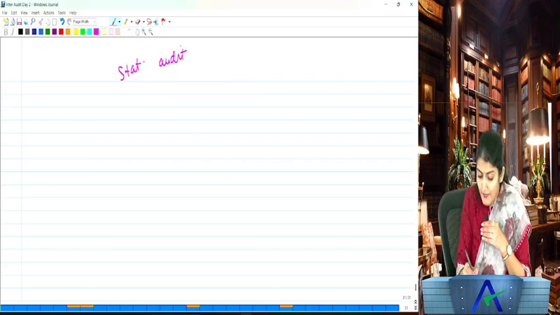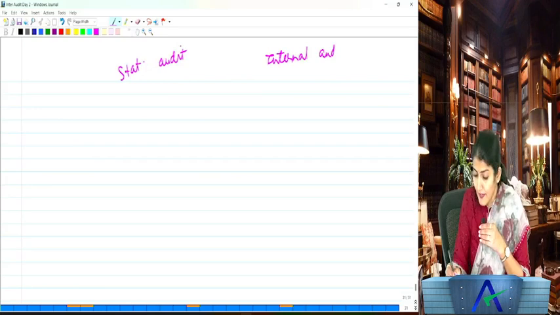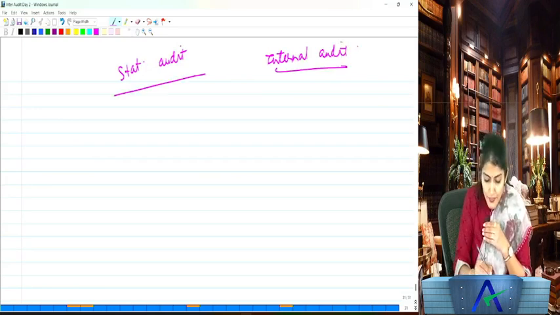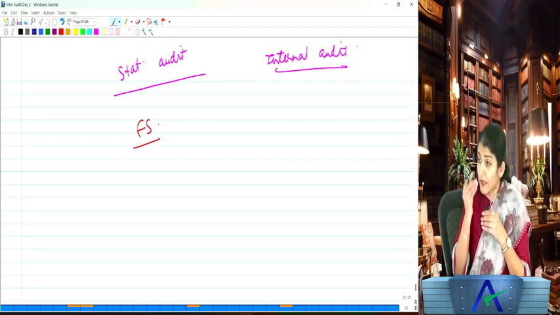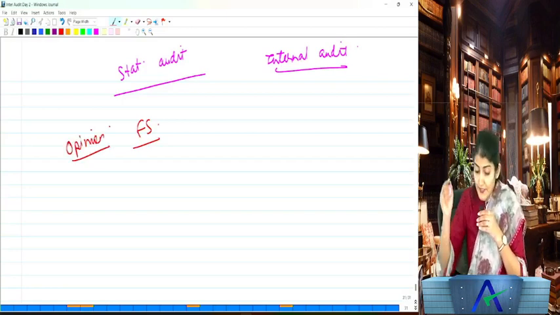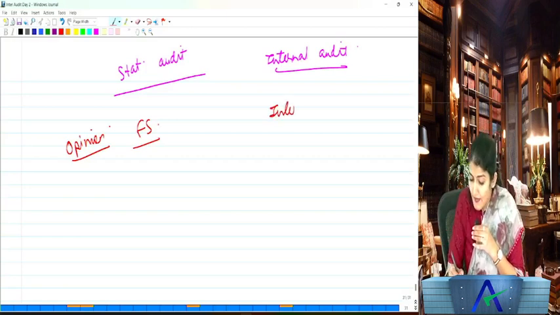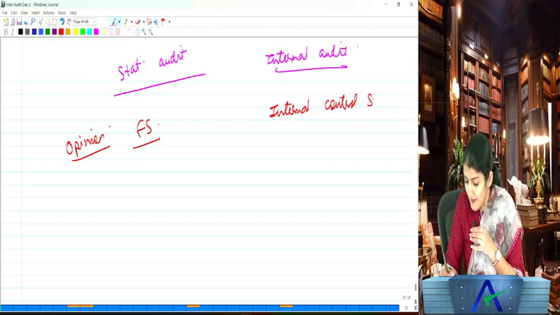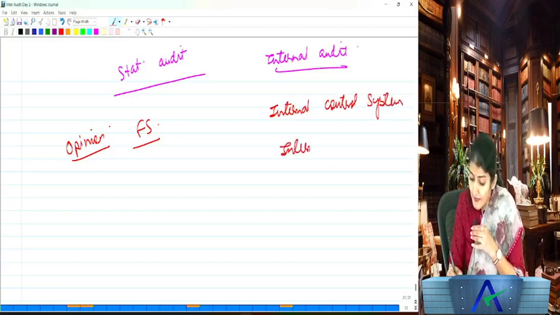Statutory audit and the internal audit. Statutory auditor, he expresses an opinion on the financial statements. Internal auditor, he expresses an opinion on the internal control system. In company law, you have a term called the internal financial controls, IFC.